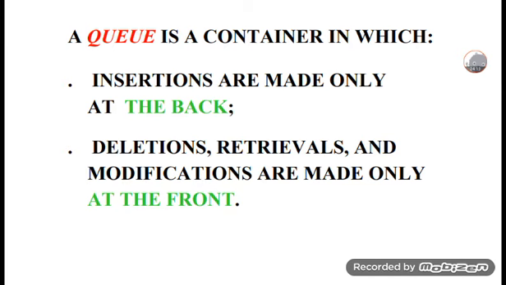Deletion, retrieval and modification are made only at the front. So a queue has a front and a back: insertion at the back, and deletion, retrieval and modification at the front.